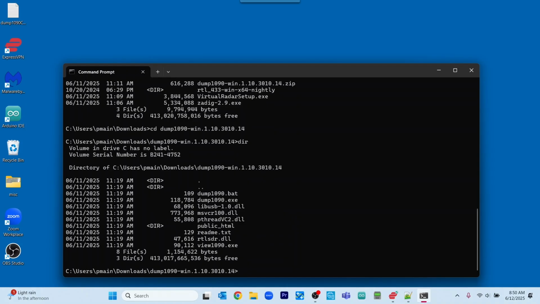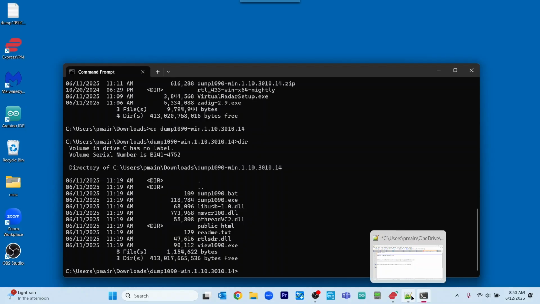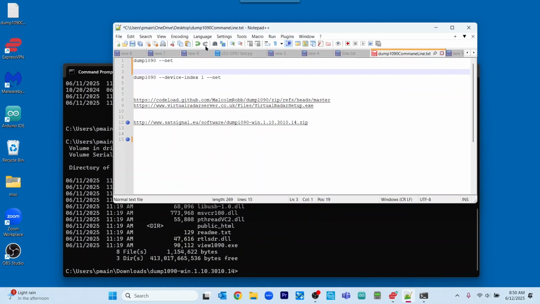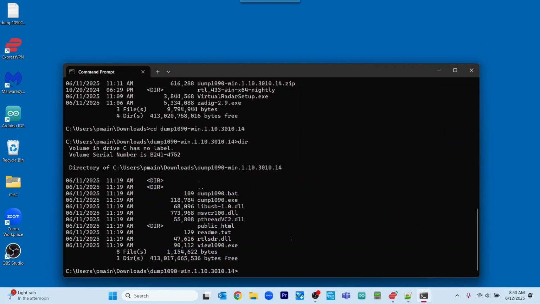And we're going to want to run this dump 1090.bat file, but we want to use some command options with it. So we're going to try this command to begin with, dump 1090 space --net. And let's run it.